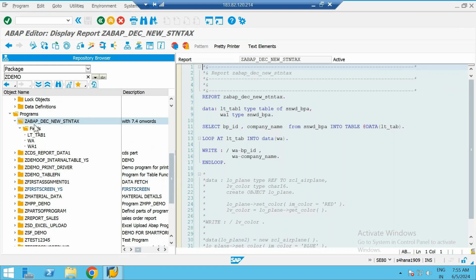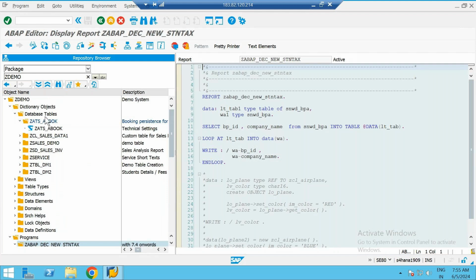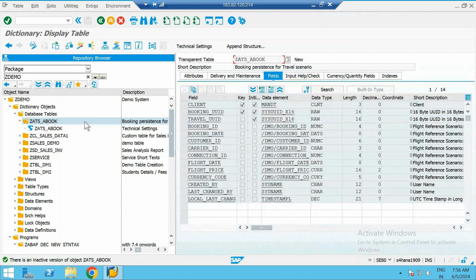Don't worry about what the program is and all. We will see it anyhow, but I'm just showing you. If I go to this table, it will take me to the table like that. So each and every workbench object is stored in your package. Simple.